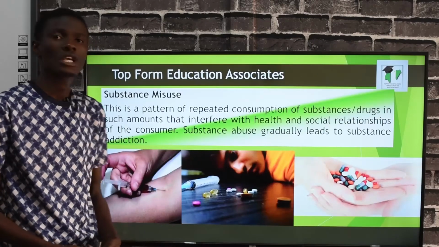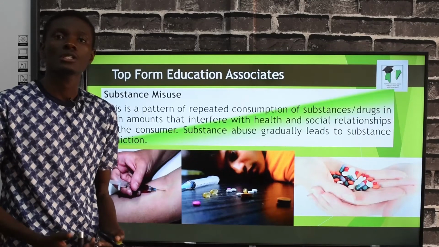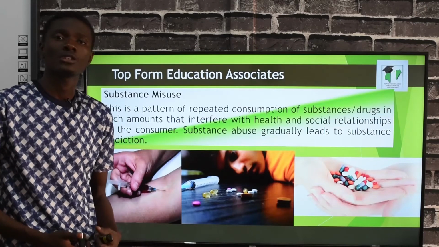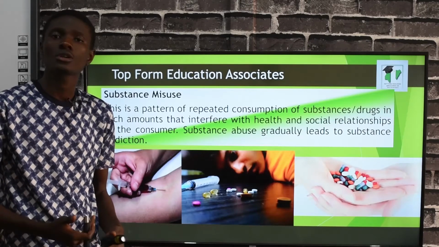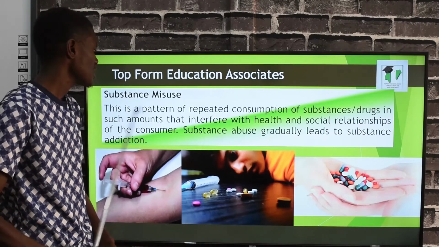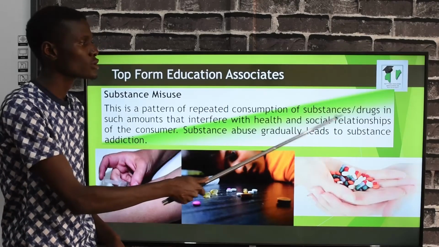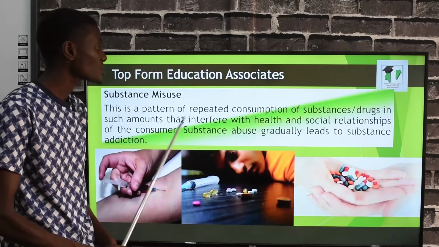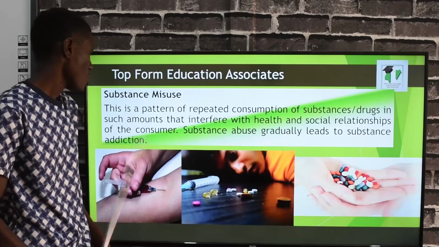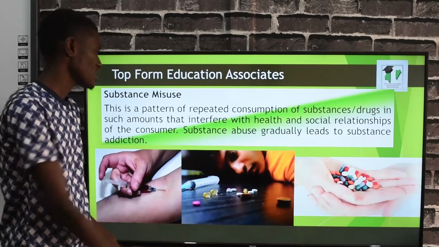Substance misuse is the next thing we are going to be looking at. Remember, we say a drug is a substance that alters the working of your body. I also told you that drug abuse is when you take drugs in a manner you are not supposed to. Now, let's look at substance misuse. This is a pattern of repeated consumption of substances or drugs in such amounts that interfere with the health and social relationships of the consumer. Substance abuse gradually leads to substance addiction.